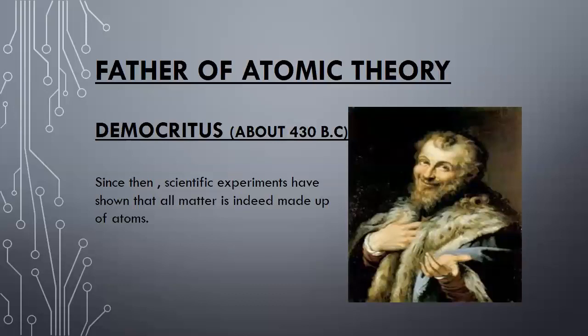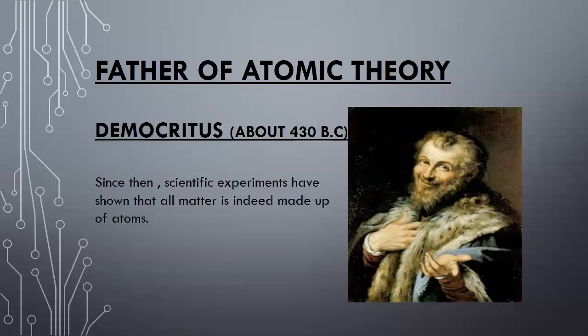Democritus' theory is still accepted, and scientists believe that all matter is made up of atoms. That is why Democritus is called the father of atomic theory.